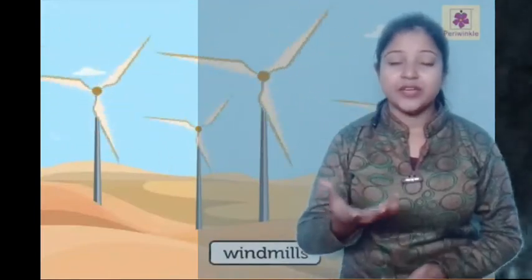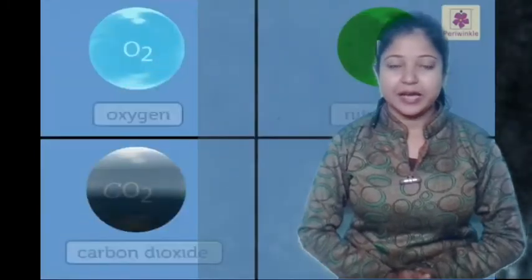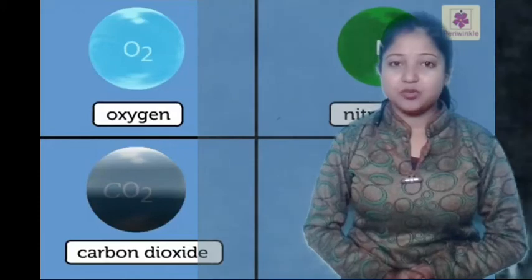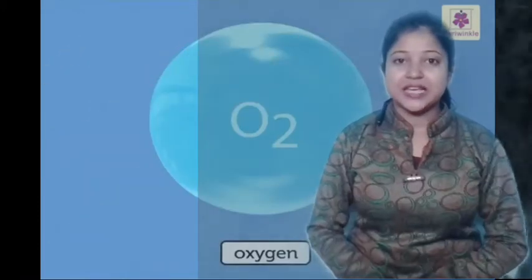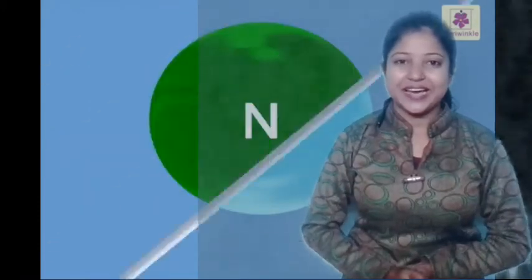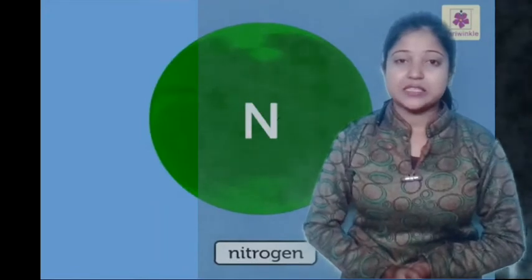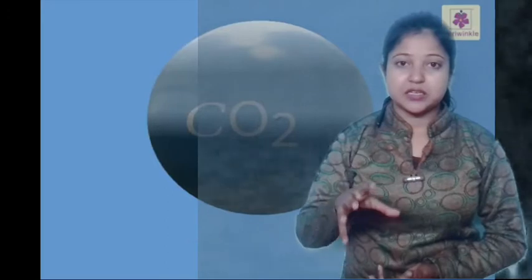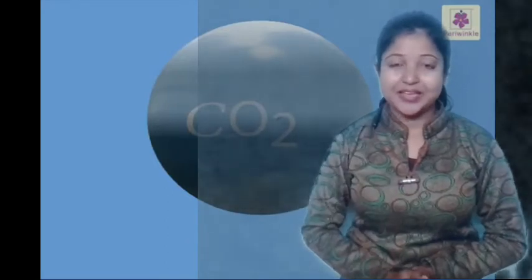And which are the objects which are filled with air? Have you blown a balloon? When you blow the balloons, they get filled with air. You have noticed that the swim tubes, that means the tubes which help us in swimming, are also filled with air.